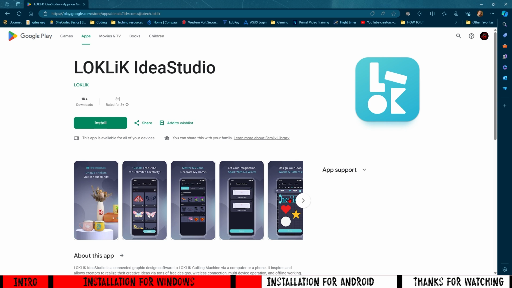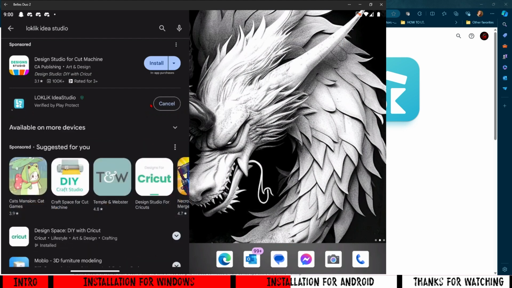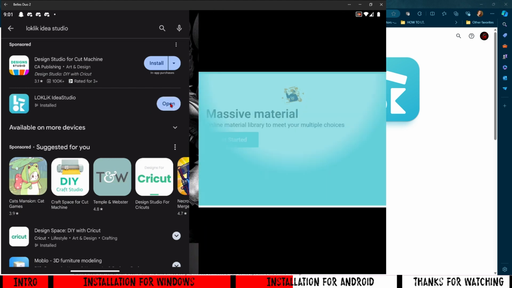You can alternatively go into your phone and go to the Google Play Store and then search for LOKLiK Idea Studio. Okay, so now this is my phone screen. So I've just got LOKLiK Idea Studio, I typed it in and it's come up. So make sure it's LOKLiK Space Idea Studio because that's the new 2.0 version and press install. And let's open.